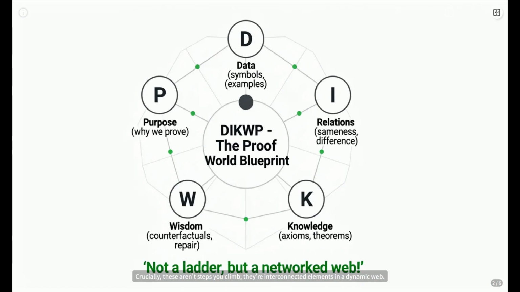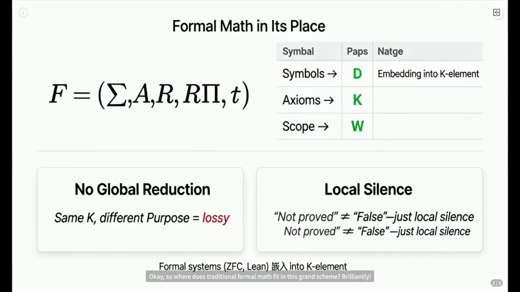Crucially, these aren't steps you climb. They're interconnected elements in a dynamic web. A change in purpose can ripple through and affect what data is relevant. Okay, so where does traditional formal math fit in this grand scheme?